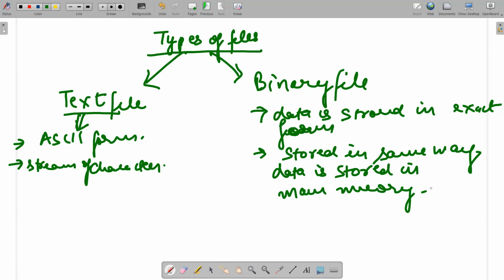So there are different types of operations. Even if we try to implement programs with binary files, we have to see how they are put up. Data is not written directly as it is in the case of text files. So I will discuss that also in the upcoming class. There are two types of file. This one is normally a .txt file, and this we can take as a .dat file as well. In the upcoming video, we'll be discussing the operations of binary files also.